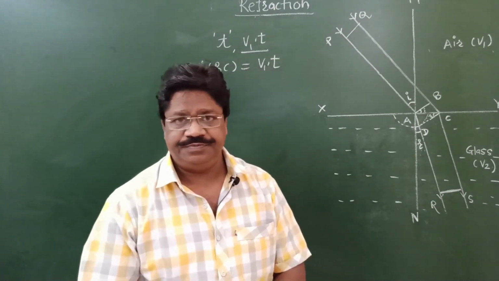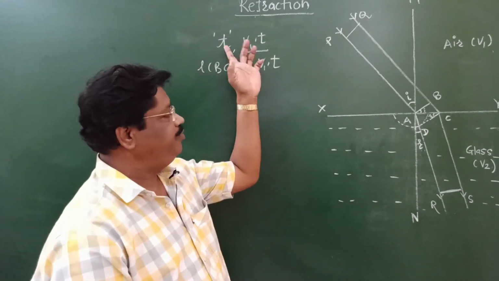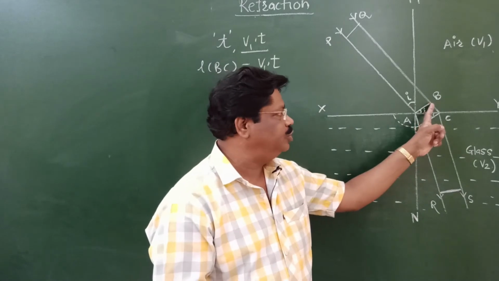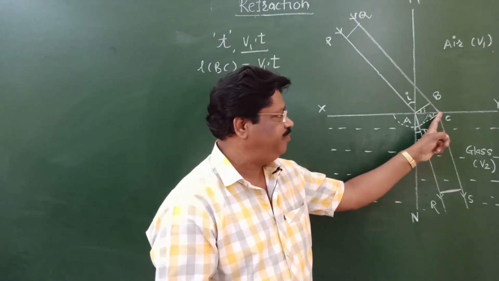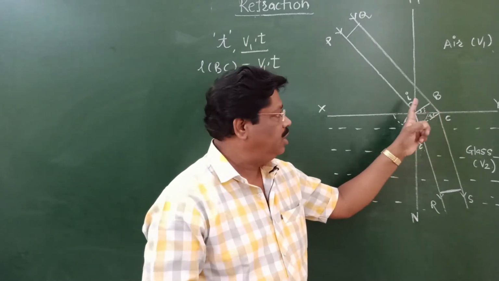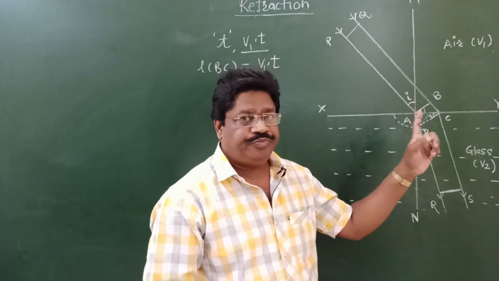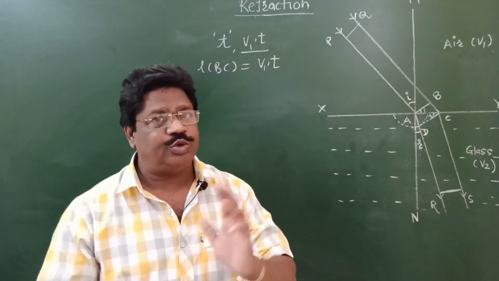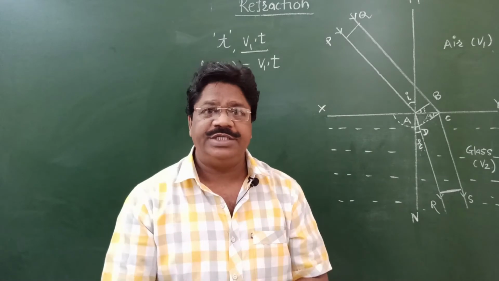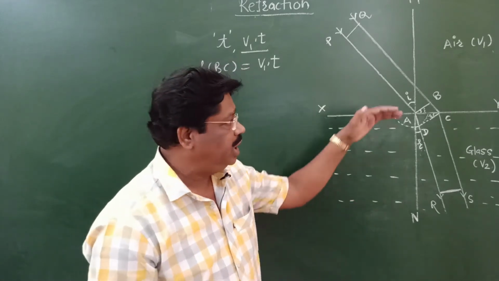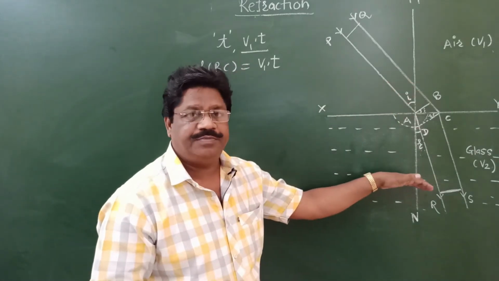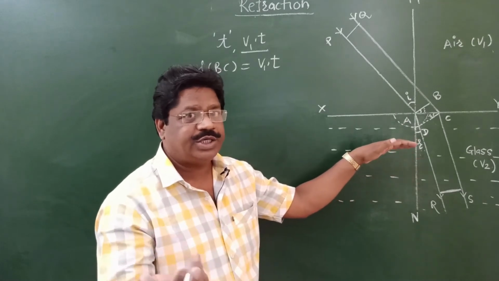During this time t, when the wavefront moves from point B to C, point A acts as a secondary source of light and emits secondary waves in the denser medium, because refraction happens.